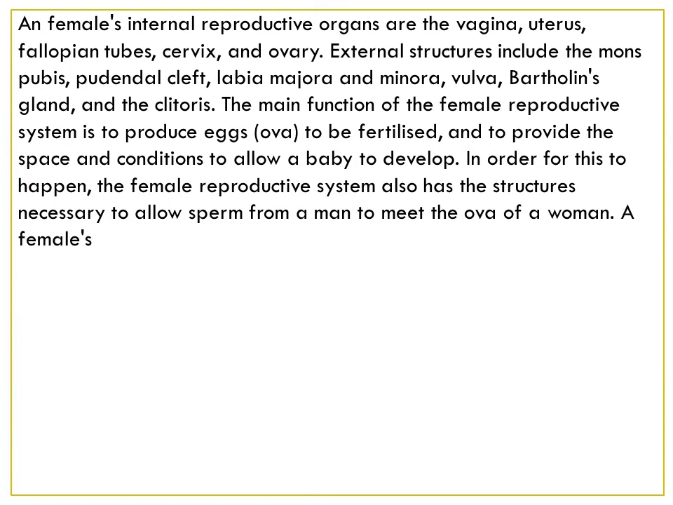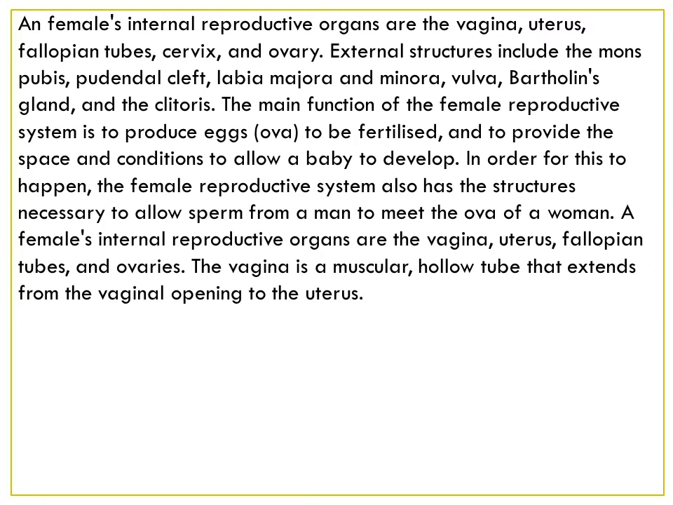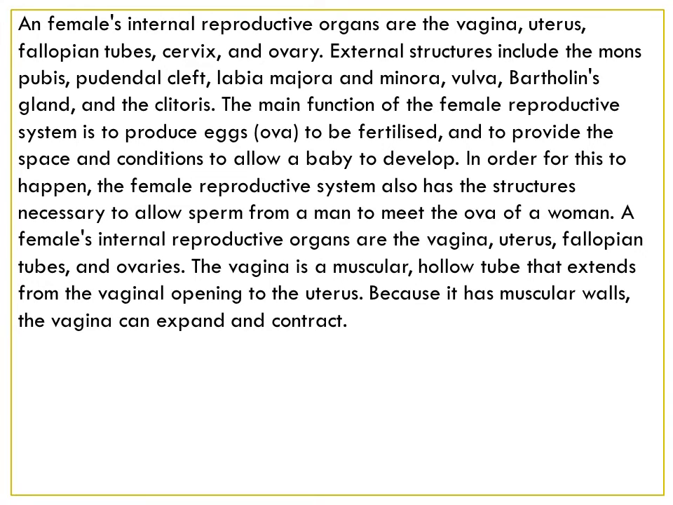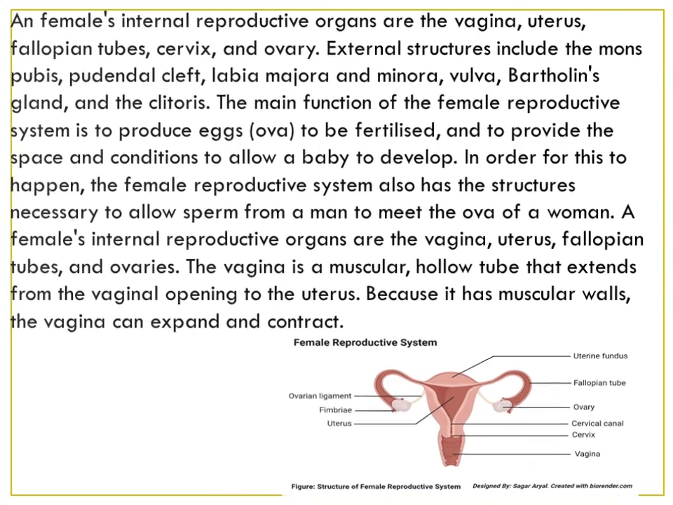The main function of the female reproductive system is to produce eggs, ova, to be fertilized, and to provide the space and conditions to allow a baby to develop. In order for this to happen, the female reproductive system also has the structures necessary to allow the sperm from a man to meet the ova of the female. A female's internal reproductive organs are vagina, uterus, fallopian tubes, and ovaries. The vagina is a muscular hollow tube that extends from the vaginal opening to the uterus. Because it has muscular